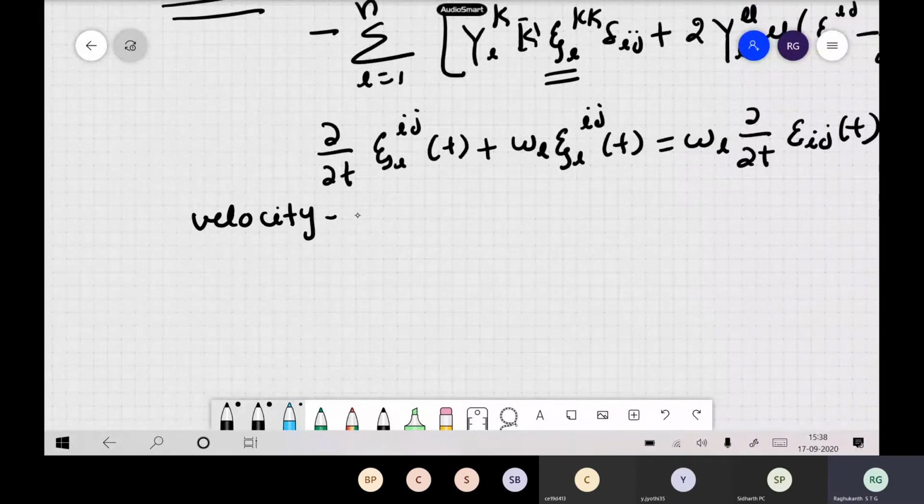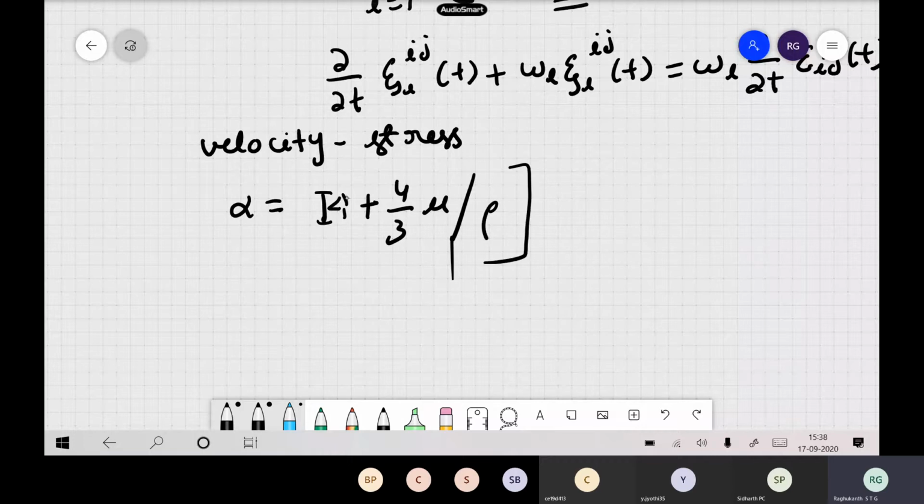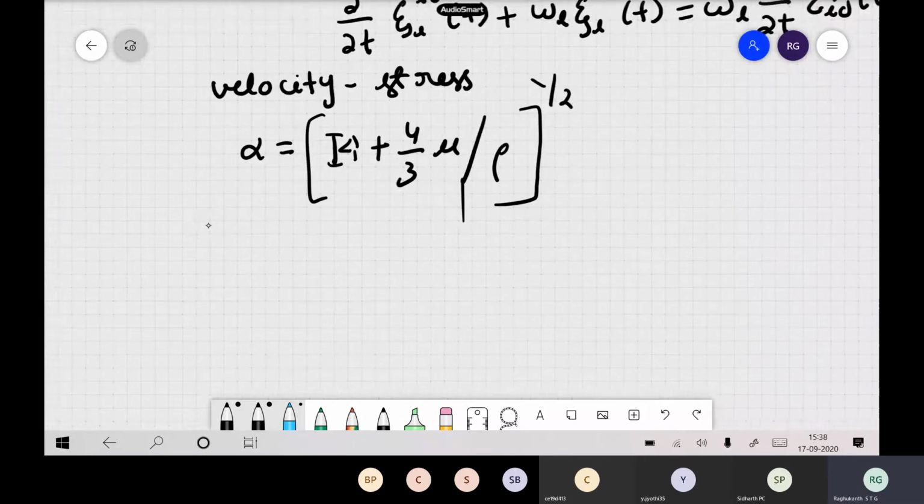Okay, in finite difference I told you, you can use a displacement stress or velocity stress formulation. And now alpha, that is your p wave velocity, is the root of the bulk modulus by rho, kind of a thing. So this we call the p wave velocity.